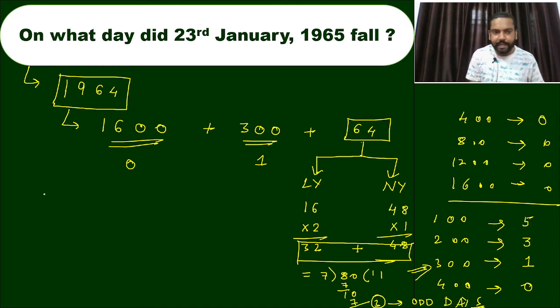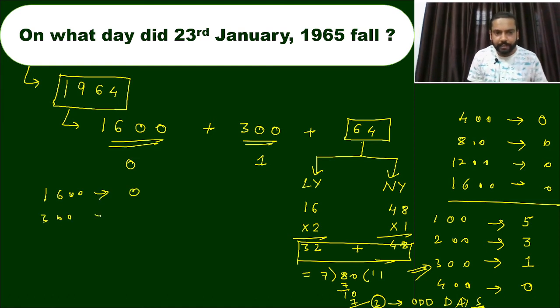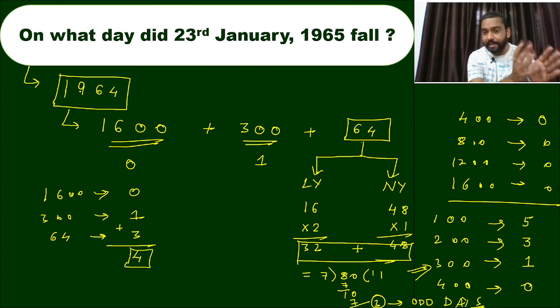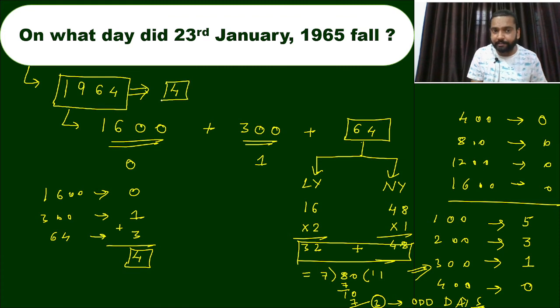Okay, so we can say that in 1600 years we have 0, in 300 years we have 1, and in 64 years we have 3 odd days. Calculated? I think it is easy. We have to add all the values: 0 plus 1 plus 3, that is 4. So from year number 1 to year number 1964, the total calculated value is 4 odd days.